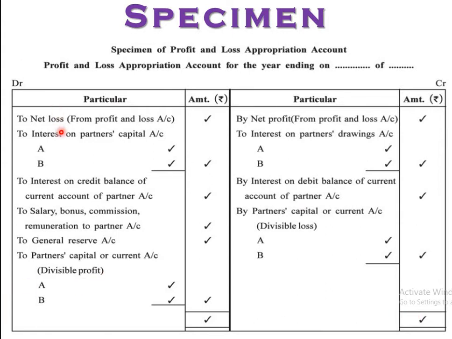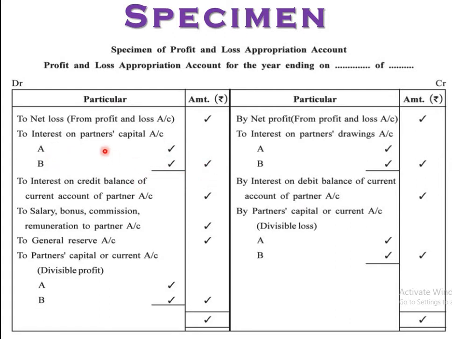Net loss, right? Like gross loss, when it is transferred to the profit and loss account, here the net loss is transferred to the profit and loss appropriation account from P&L. See, it is here. Now, to interest on partners' capital account, right? In the illustration of the first chapter, we discussed how it is calculated. See, here two partners are there, A and B. Most of you know that a minimum of two partners are required. So two partner names are there here, and then the total of this one.